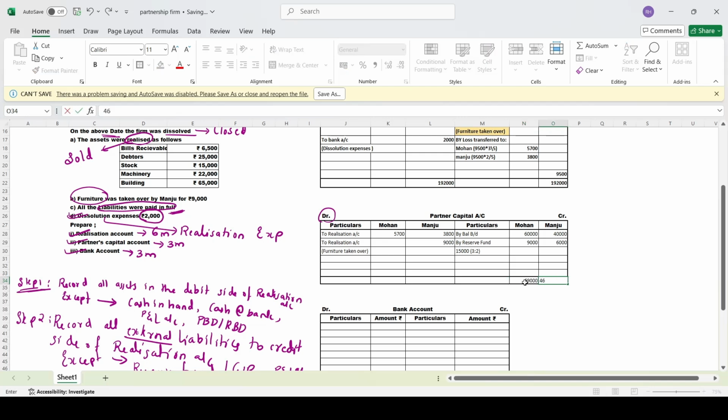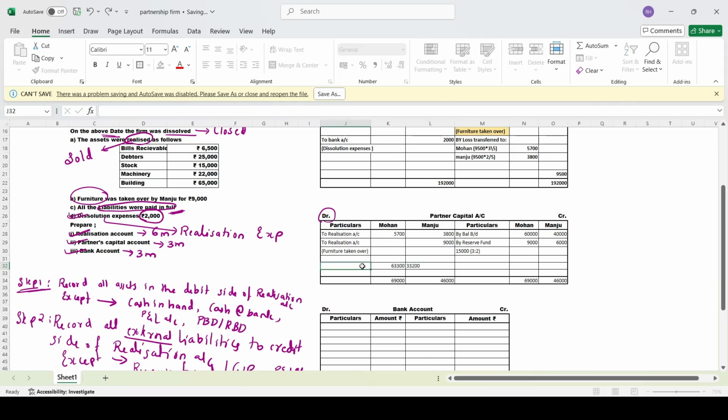Here we have 46,000. Write it on both sides, 69,000 and 46,000. Now, from this you subtract these items. 69,000 minus 5,700 comes to 63,300. Here, 46,000 minus 9,000 minus 3,800 comes to 33,200.